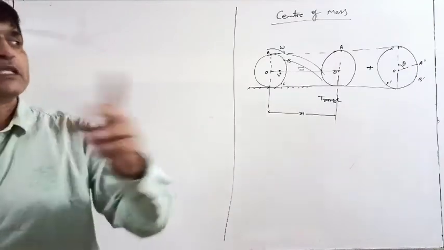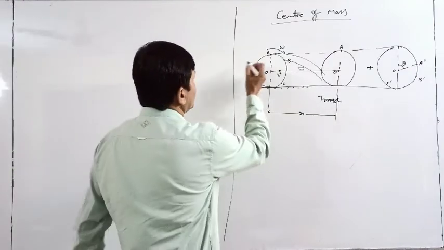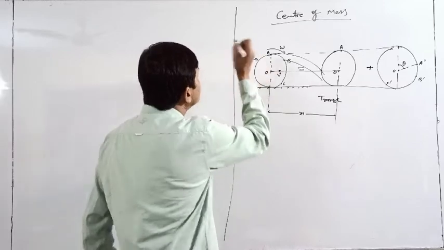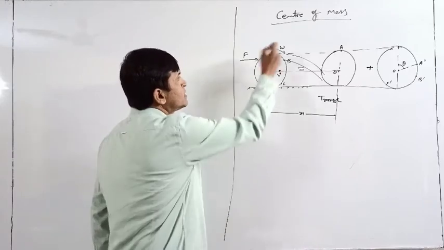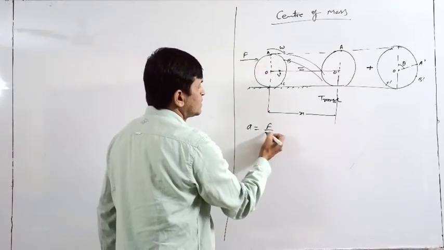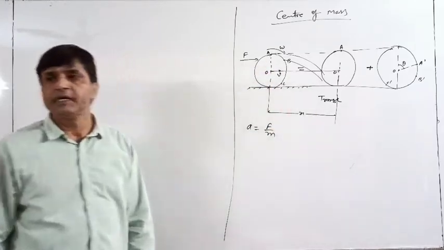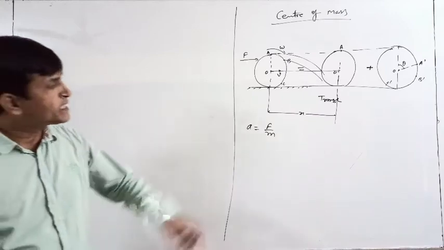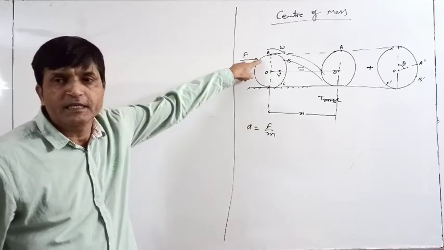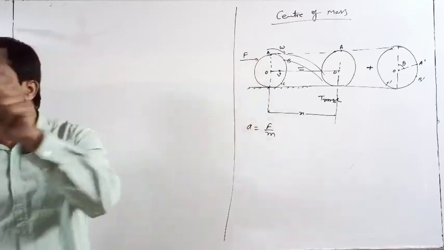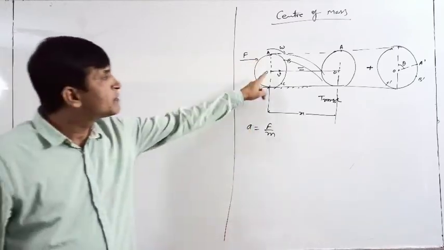Suppose a force F is applied here. So what is the acceleration of this ring or wheel? F by m. This acceleration is not the acceleration of this point. This is the acceleration of the center of mass.